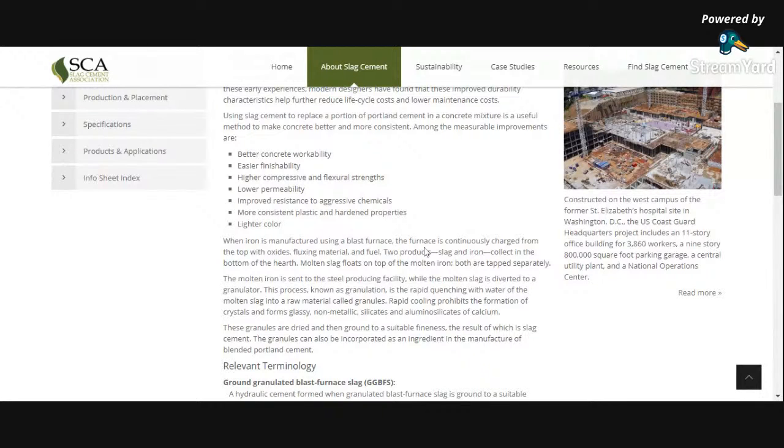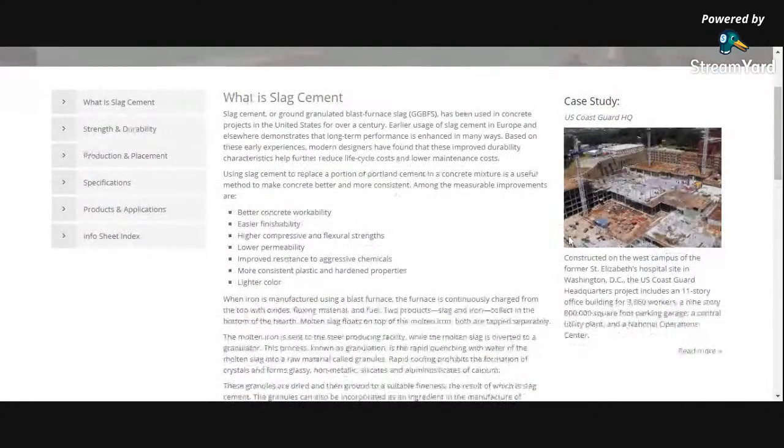That is the difference. So you can see the construction of west campus of the hospital site, they are actually using the blast furnace slag cement for its construction. The advantage is that we are replacing the cement, we are decreasing the cost of the cement. We are using slag as a replacement product of the ordinary Portland cement. So we can say the blended cement means 70% slag we can use, 75%, 25% clinker we can use. Okay, then we can manufacture our cement.